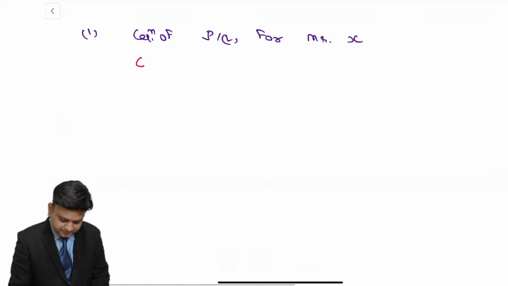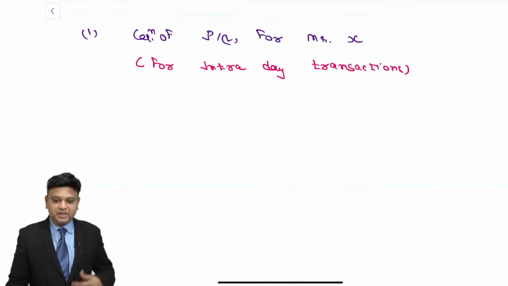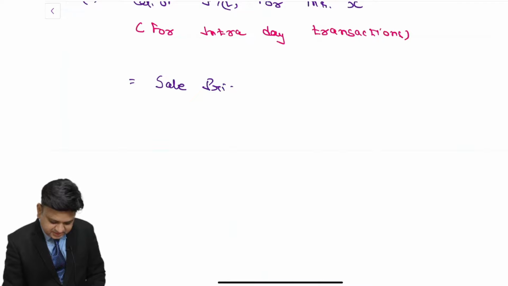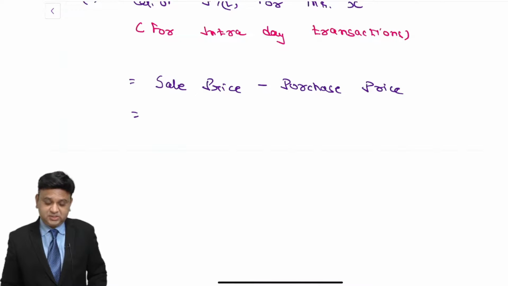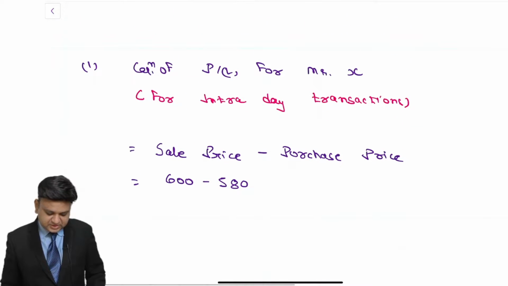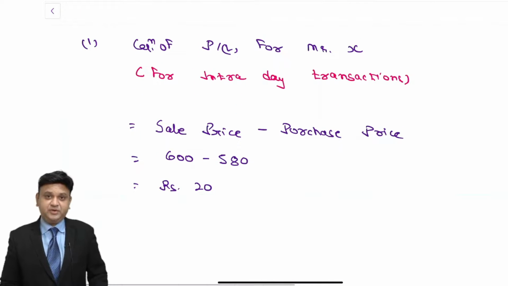In bracket I am writing for intraday transactions. In that write down sale price minus purchase price is the profit or loss. Sale price is 600, purchase price is 580. So the answer is 20 rupees is the profit that you will have.